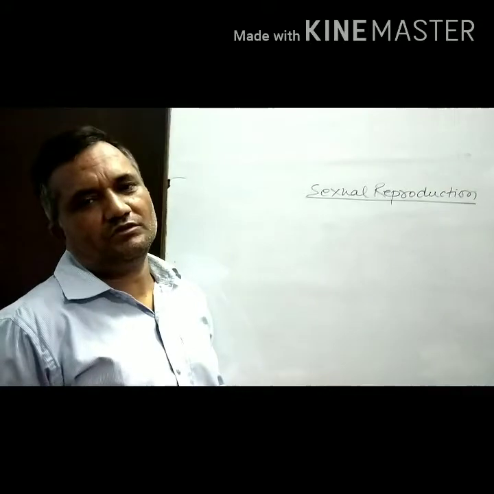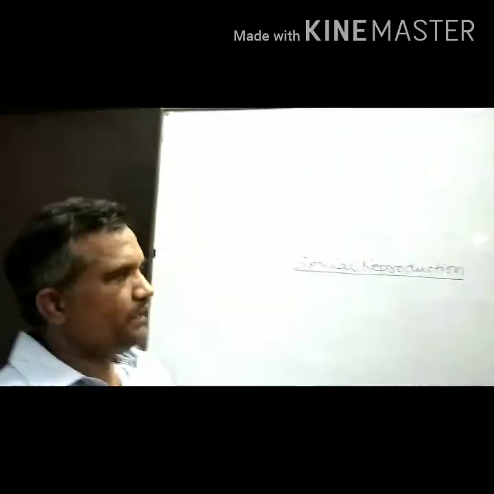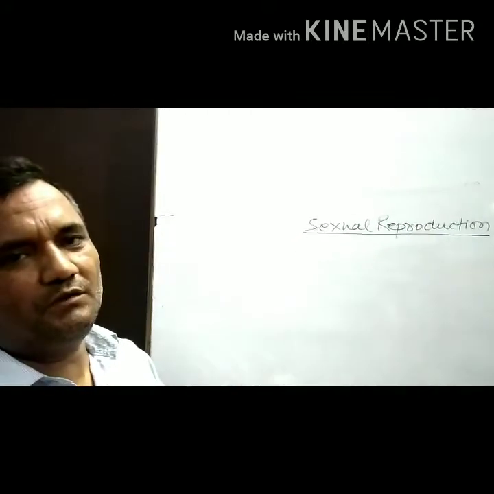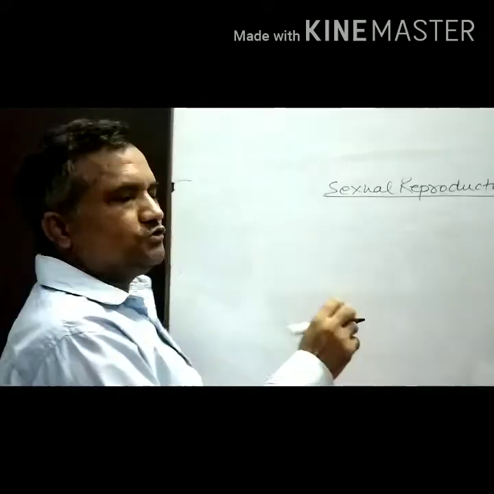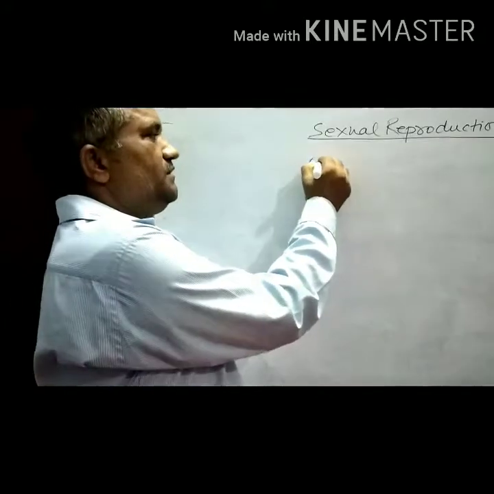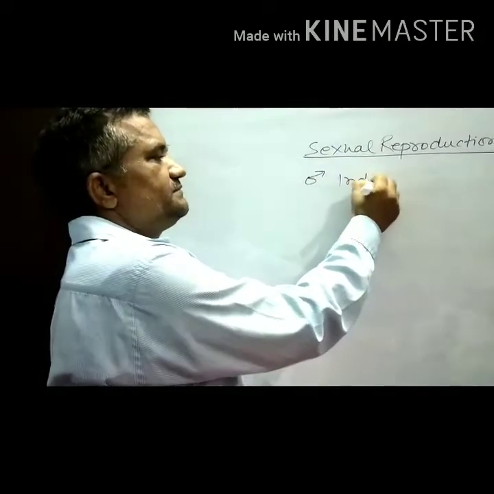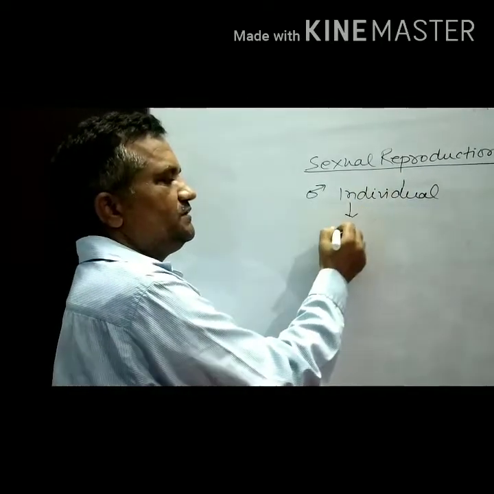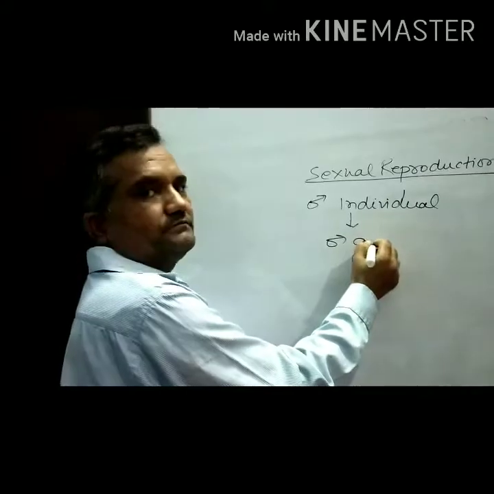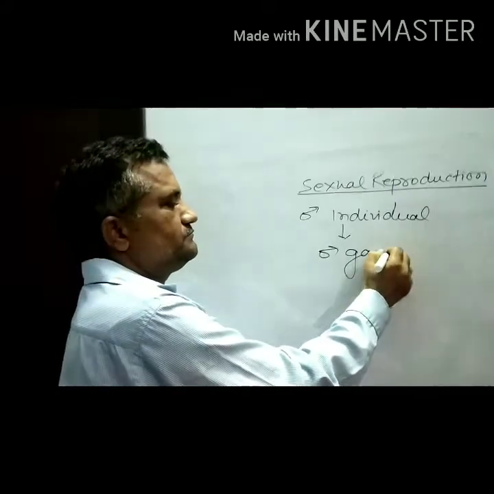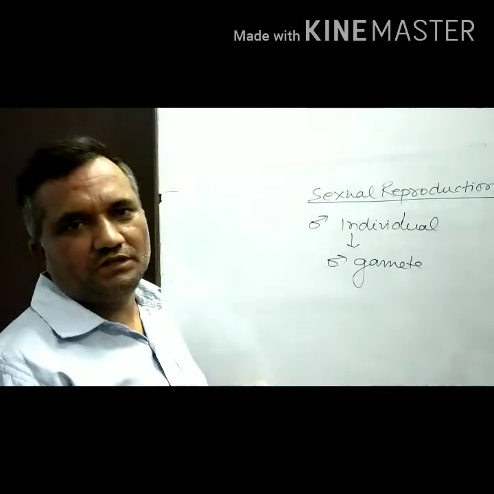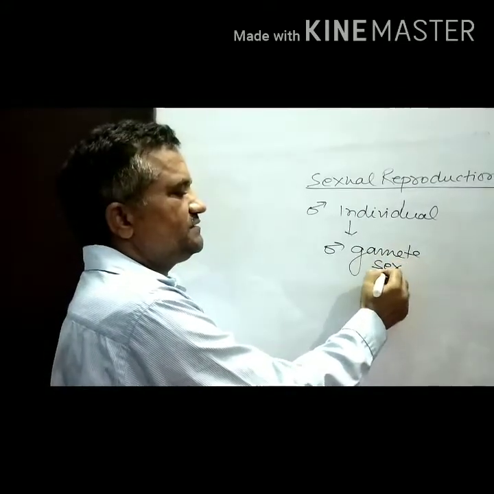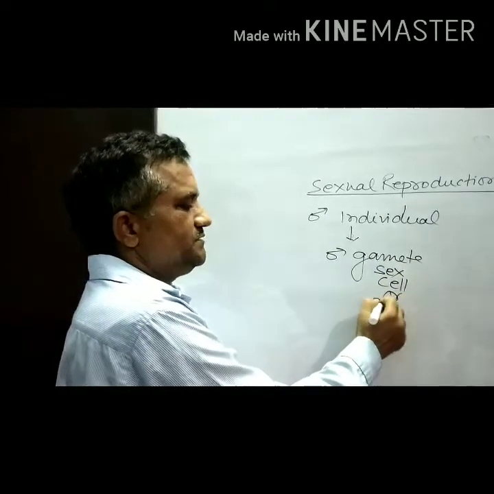One is the male individual and one is the female individual. Obviously, children, in sexual reproduction there is the fusion of male and female gametes. So that's why one male individual is needed. The male individual produces the male gamete. This male gamete is also known as what? Sex cell or germ cell.